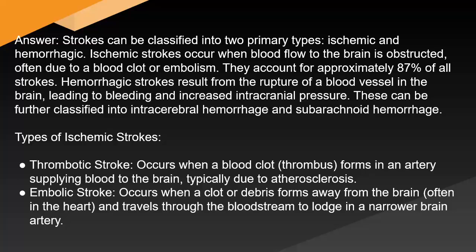Hemorrhagic strokes result from the rupture of a blood vessel in the brain, leading to bleeding and increased intracranial pressure. These can be further classified into intracerebral hemorrhage and subarachnoid hemorrhage. Types of ischemic strokes. Thrombotic stroke occurs when a blood clot, thrombus, forms in an artery supplying blood to the brain, typically due to atherosclerosis. Embolic stroke occurs when a clot or debris forms away from the brain, often in the heart, and travels through the bloodstream to lodge in a narrow brain artery.